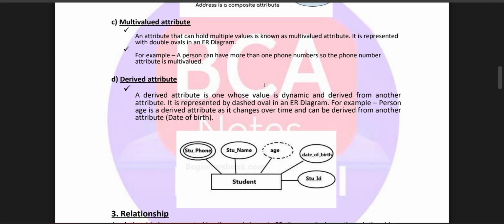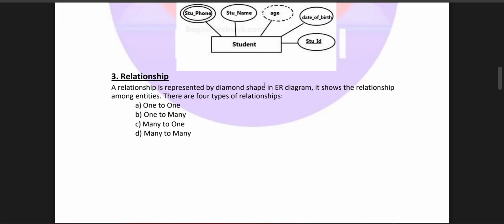Derived attribute is one whose value is dynamic and derived from another attribute. It is represented by a dashed oval in the ER diagram. For example, a person's age is derived as it changes over time, and it can be derived from another attribute, date of birth. Relationship is represented by a diamond shape in the ER diagram, which shows the relationship among entities. There are four types of relationship: one to one, one to many, many to one, and many to many.